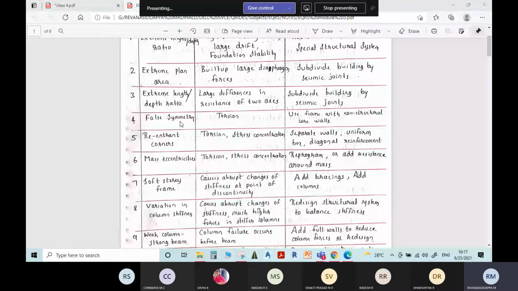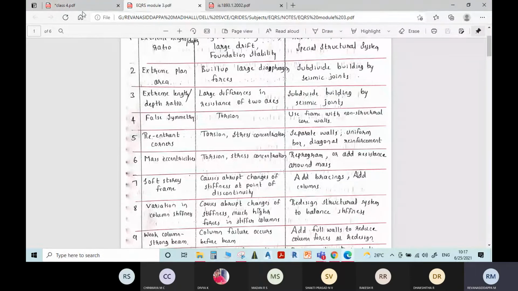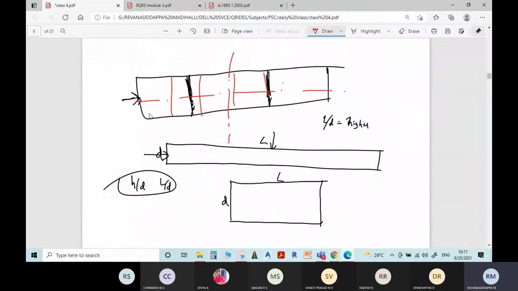Now the next parameter we have is false symmetry. False symmetry means the building is having an L shape, or a T shape, or a Y shape, like this. Or a U shape.